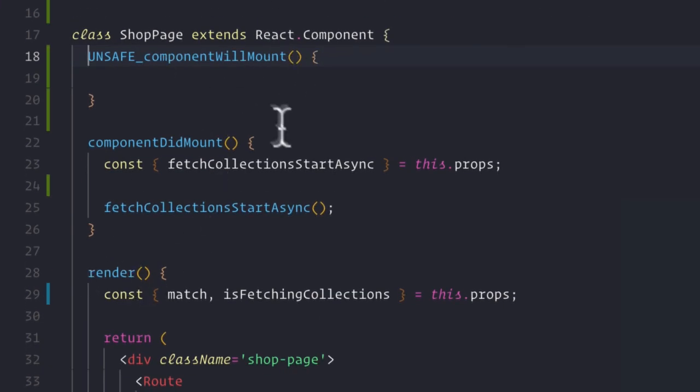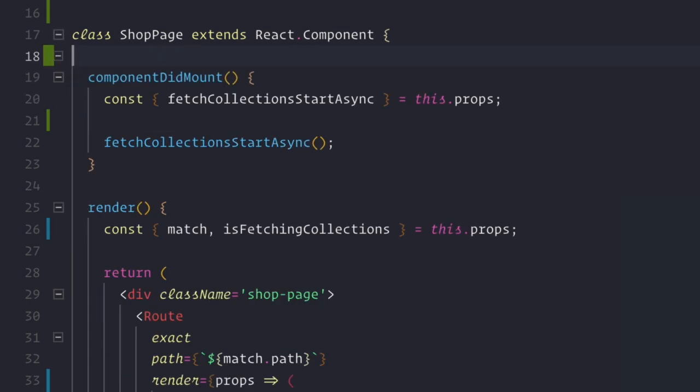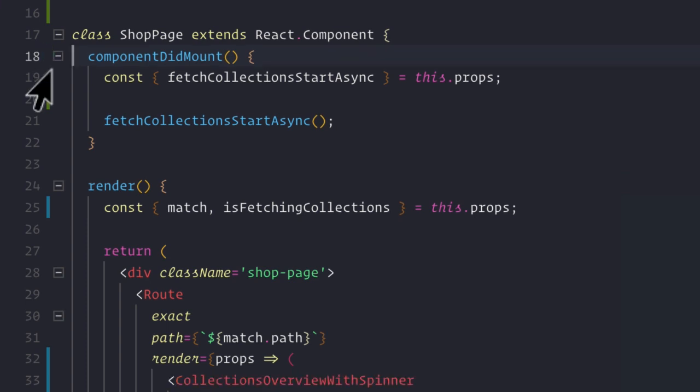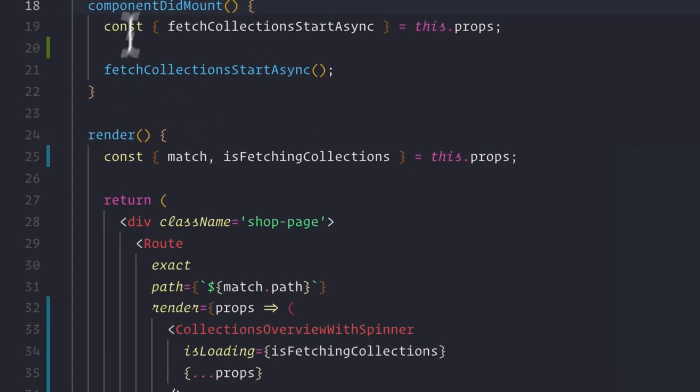So it actually does get fired before our render statement. However, React determined that it's unsafe because of the newest version of React. All these unsafe methods actually fire multiple times due to the way that they're rendering now. So it's not a good idea to fire multiple API requests inside of here. In fact, in general, we should deprecate usage of this method, which is fine for us. We'll just figure out how to use our existing best pattern, which is to fire off all our API requests inside of component did mount.